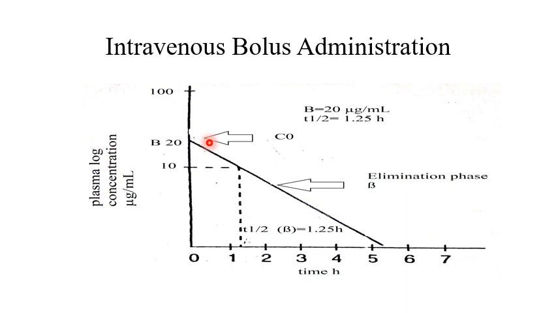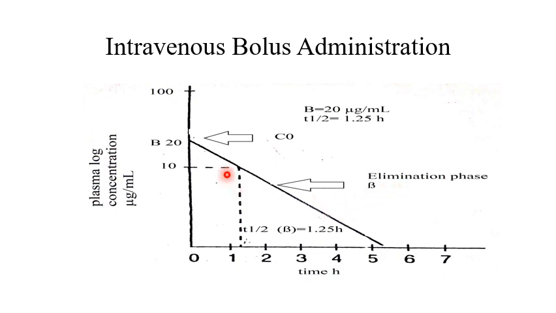And this distribution is so rapid in case of intravenous administration that we cannot show it on the graph. So that's why there is only a decline in plasma concentration with respect to time. The extrapolated zero time intercept of the linear elimination phase gives the coefficient b. As I have mentioned, this is the phase, and when we extrapolate it to the y-axis, this will give us the slope, that is the beta, the elimination rate constant.